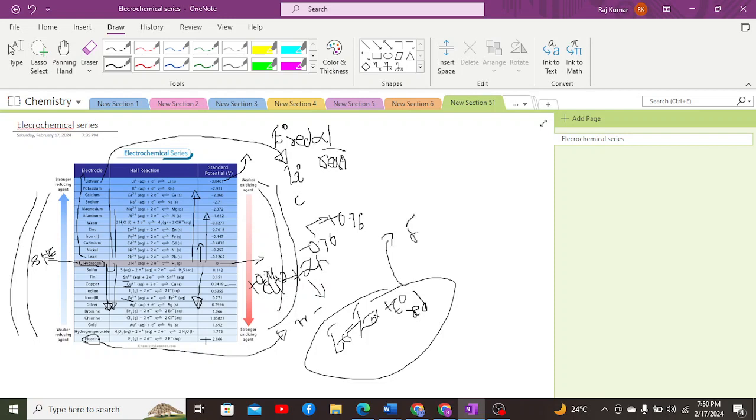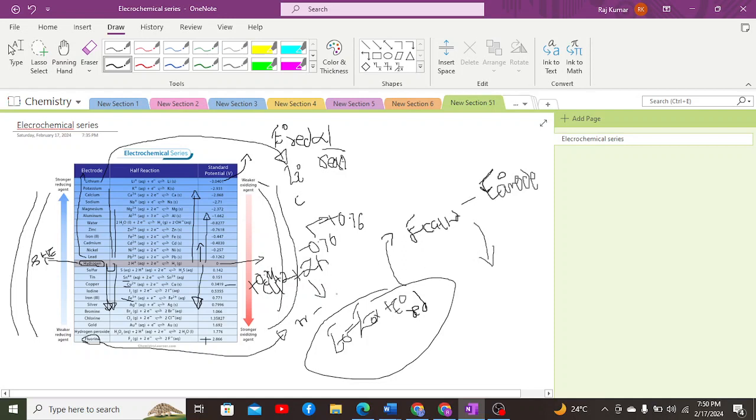We can utilize a formula which is to take the algebraic difference between the electrode potential of the cathode and the potential of the anode, the standard potential of the cathode minus the standard potential of the anode. In that way, when we take the standard potential of the cathode and anode, we gain a value which is the cell potential or cell voltage.